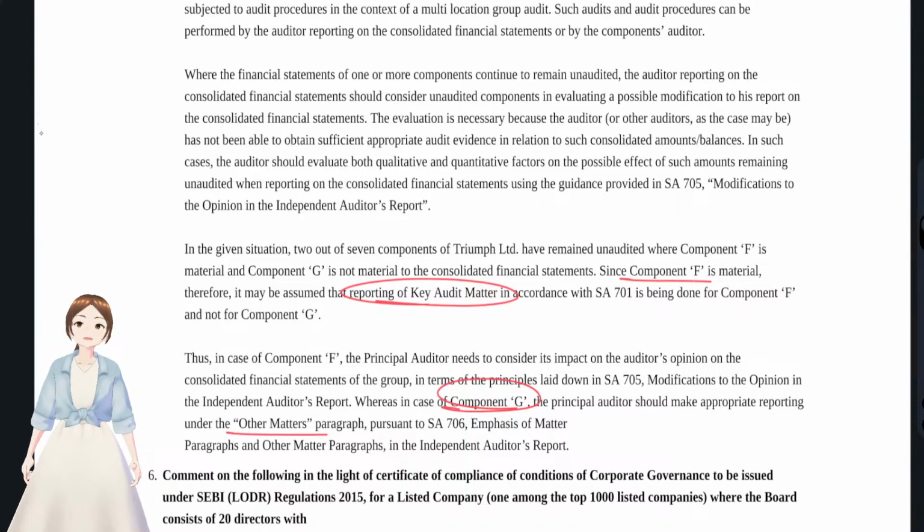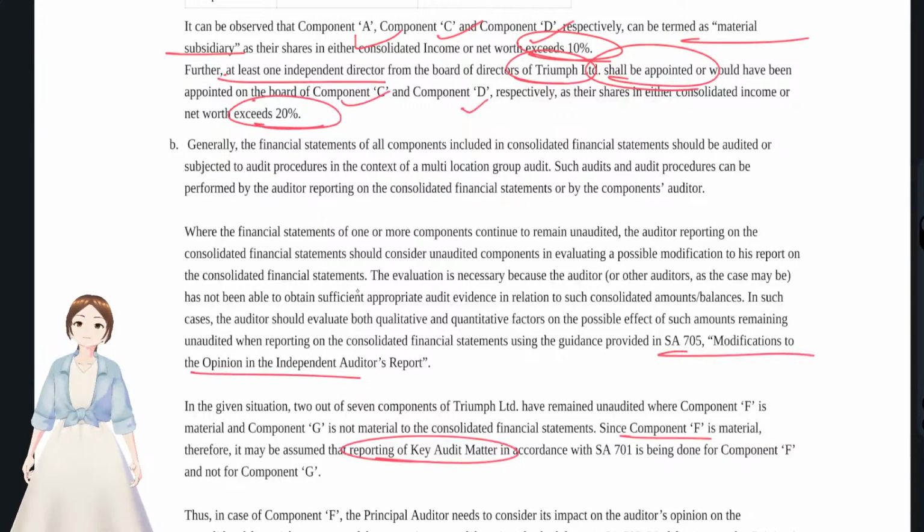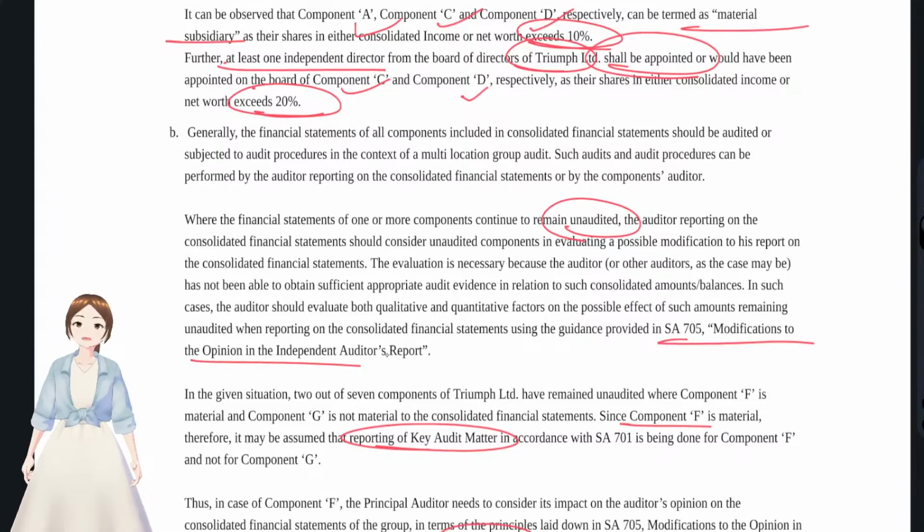And moreover, not consolidating a component is actually a qualifying matter, right? It's actually a material thing. So we have to check whether we have to give modifications under SA 705 or not. Okay, these were the 3 points you have to write. Since not consolidating the components that were there, and not auditing the material subsidiaries, it's a serious matter. So we have to check for the modifications we have to give under SA 705.